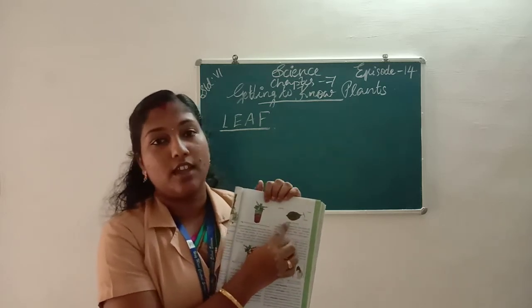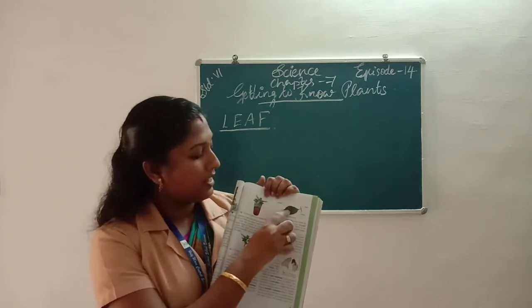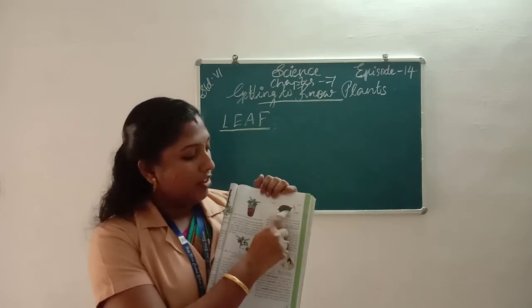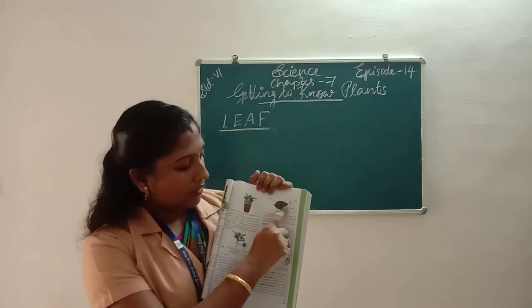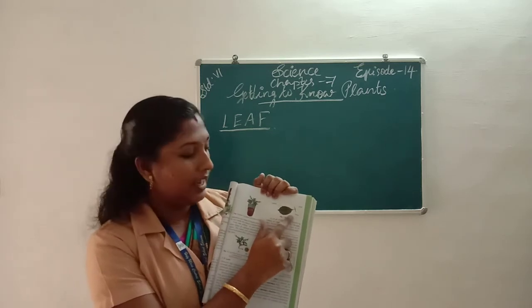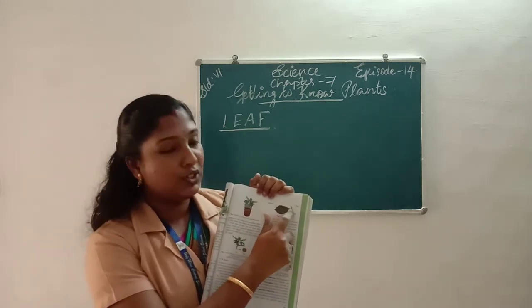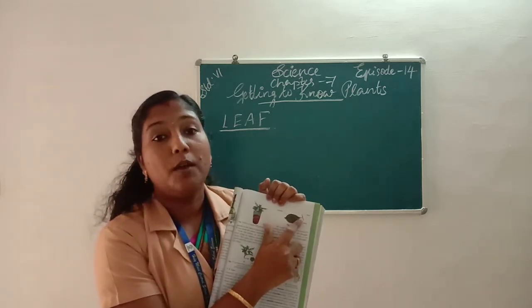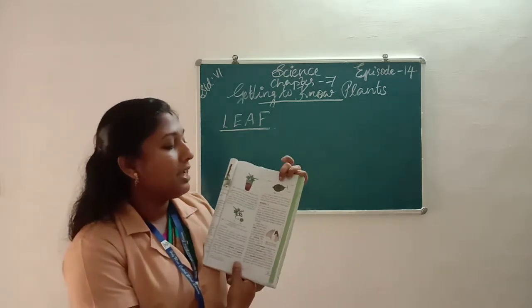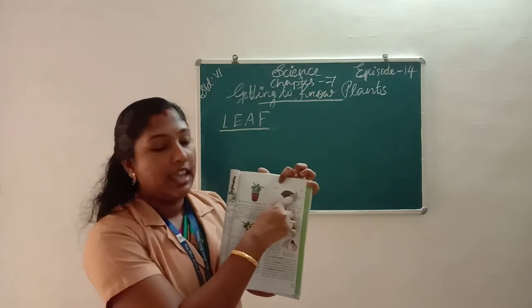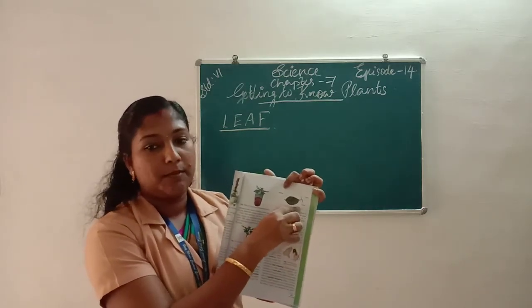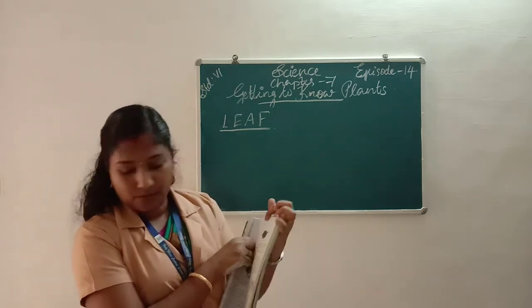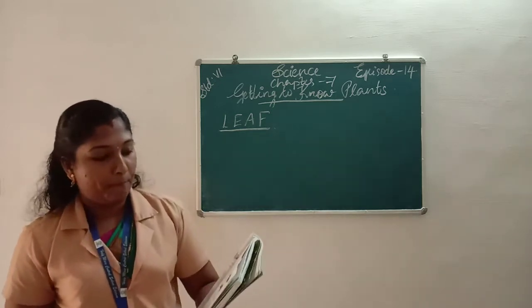That flat surface is called a lamina. Then we can see a petiole. Petiole means the part by which the leaf is attached to the stem. That part is called a petiole. Then we can see a stem. These are all the different parts of a leaf.